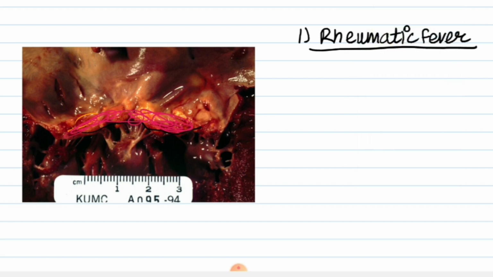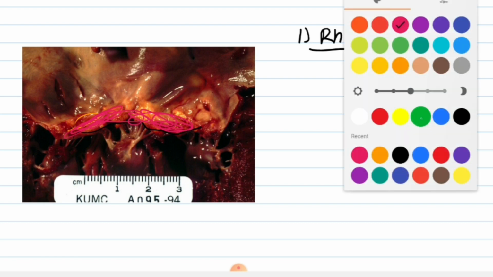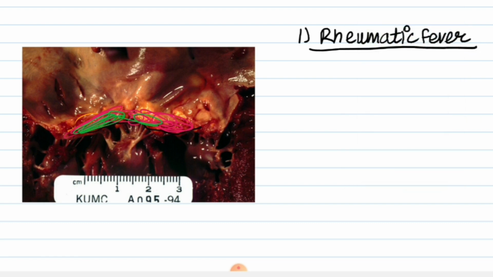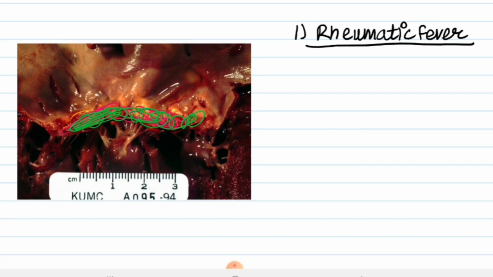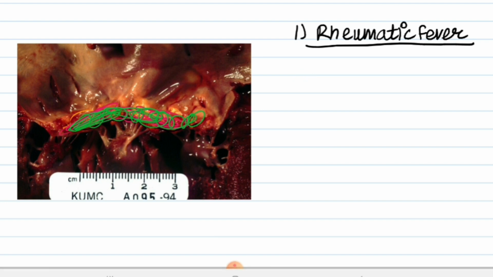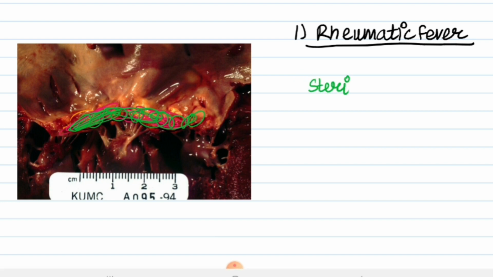I hope you can see this. I'm highlighting this with different colors. These are the calcifications, small verrucous, friable. Its site is along the line of closure and it is sterile type. Its complication is embolization, which is uncommon, and the associated condition is rheumatic heart disease.